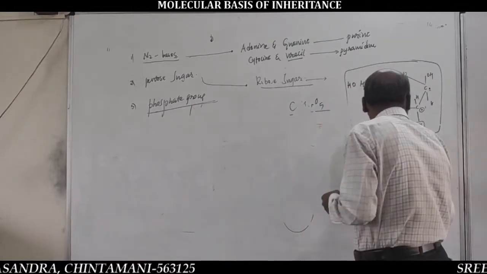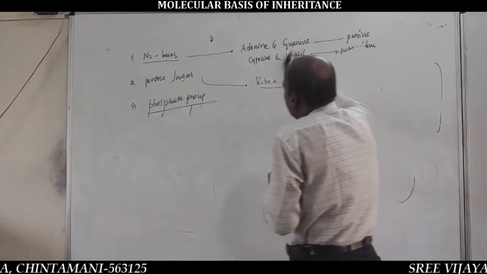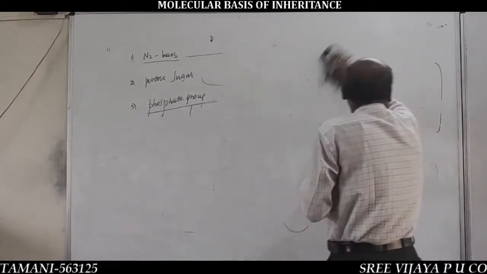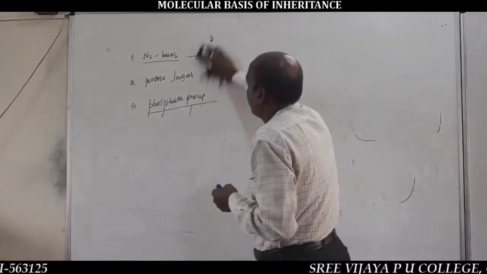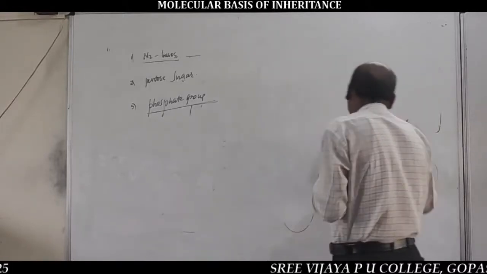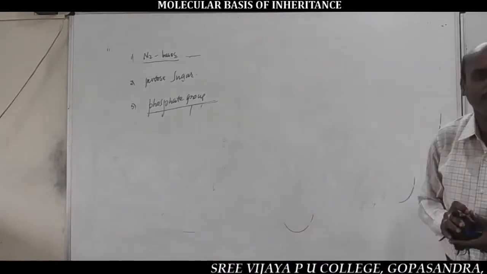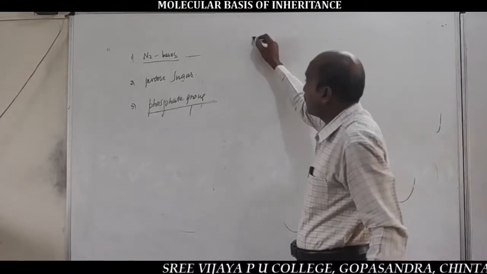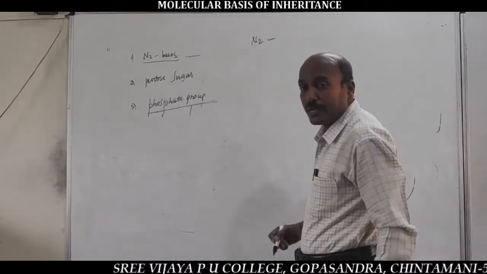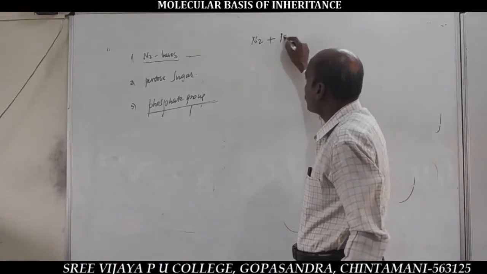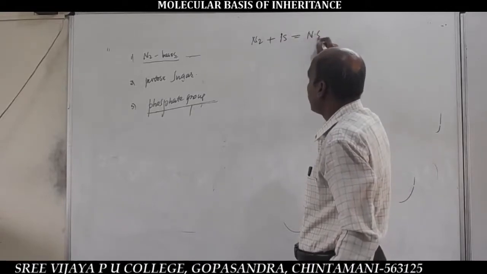Here, the nitrogen base combines with the pentose sugar to form a nucleoside, similar to DNA.